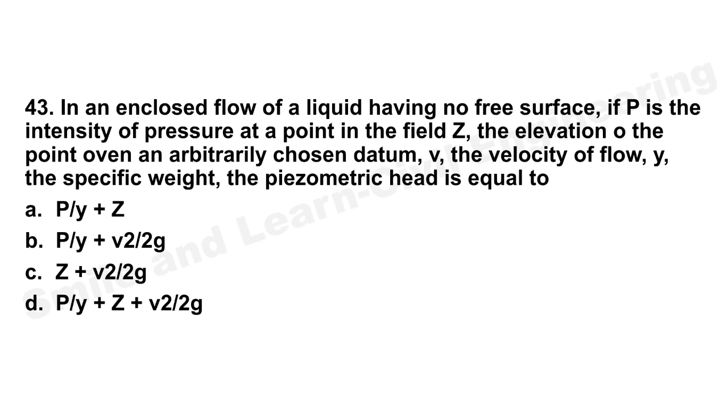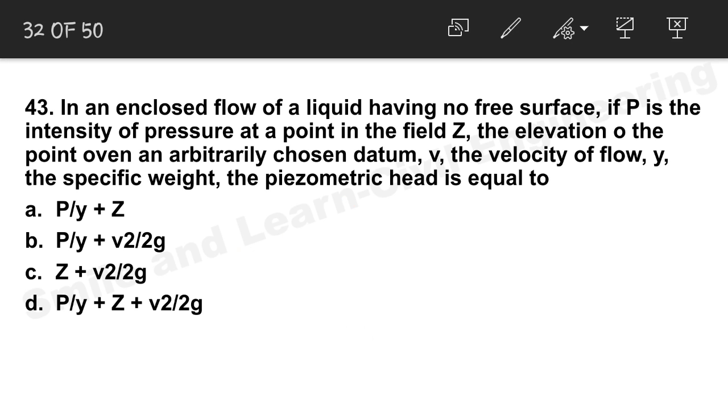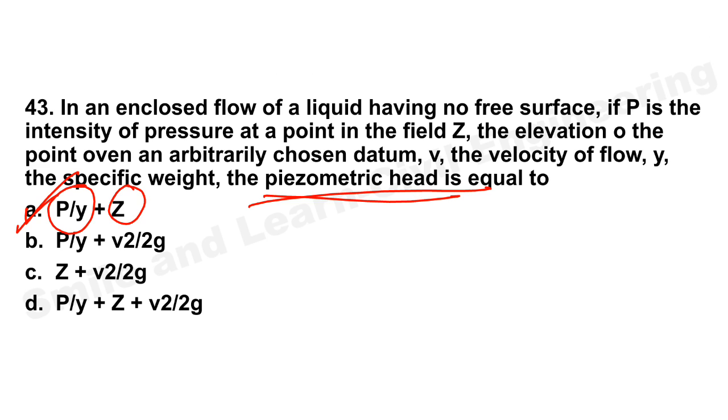Question number 43. Enclosed flow of a liquid having no free surface. P is the intensity of pressure at a point in the field, Z the elevation of the point over an arbitrarily chosen datum, V the velocity of flow, Y the specific weight, and piezometric head. So the correct answer will be option A, P by Y plus Z. So this is the piezometric head, that is the pressure head plus the datum head. Let's move on to the next question.